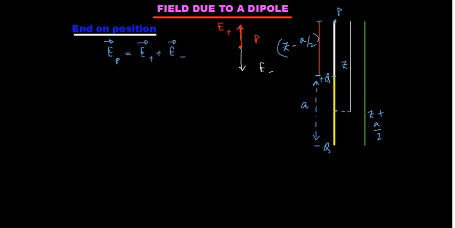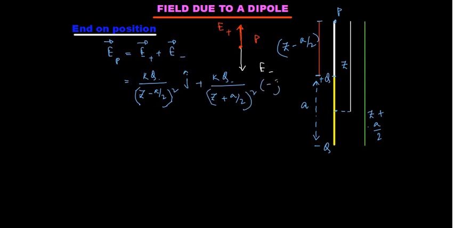Now E due to positive, KQ divided by, what is the distance from the positive charge? That is z minus a by 2 whole square. It is along plus j cap, all right, plus K into Q divided by z plus a by 2 whole square, and the direction is minus j cap. I hope this is clear to all of you, right?